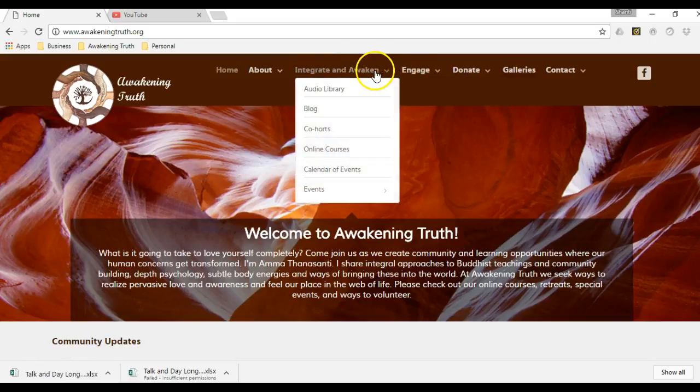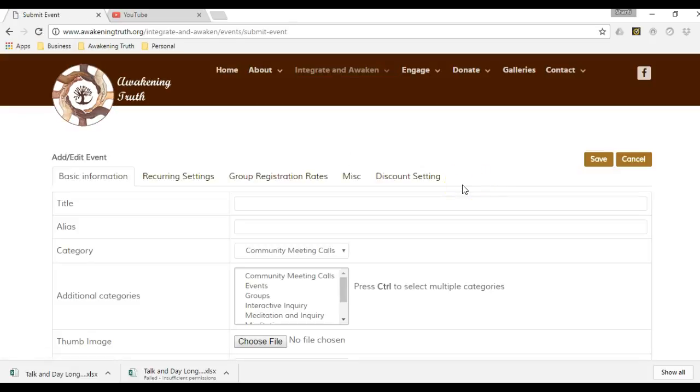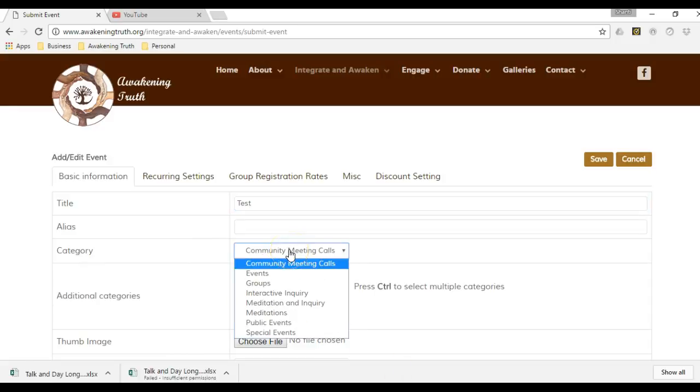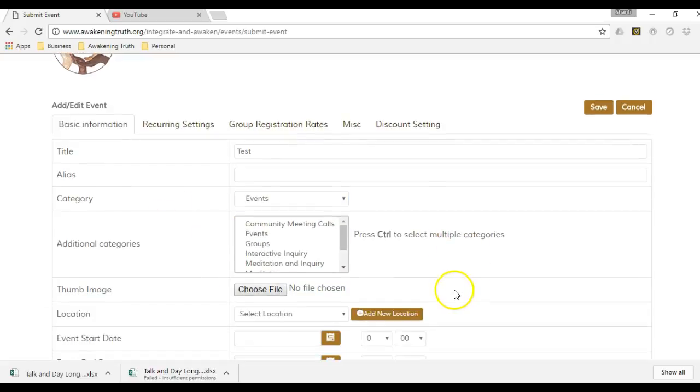And you'll notice that as soon as we log in, we have a category: submit an event, and retreats and special events. If we go under submit an event, you'll be able to see that there's a function here to do that. Say, for example, we wanted to create a test event and put that under a regular event, and there's no special category of that. It's just a regular event.